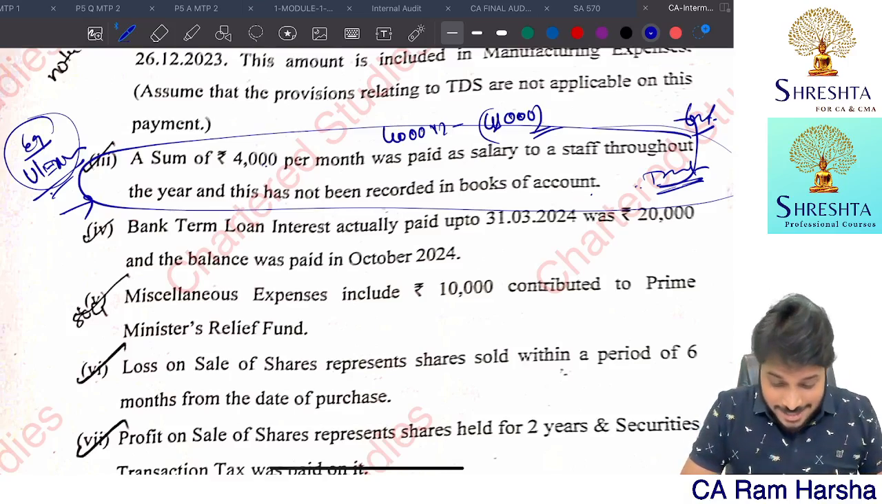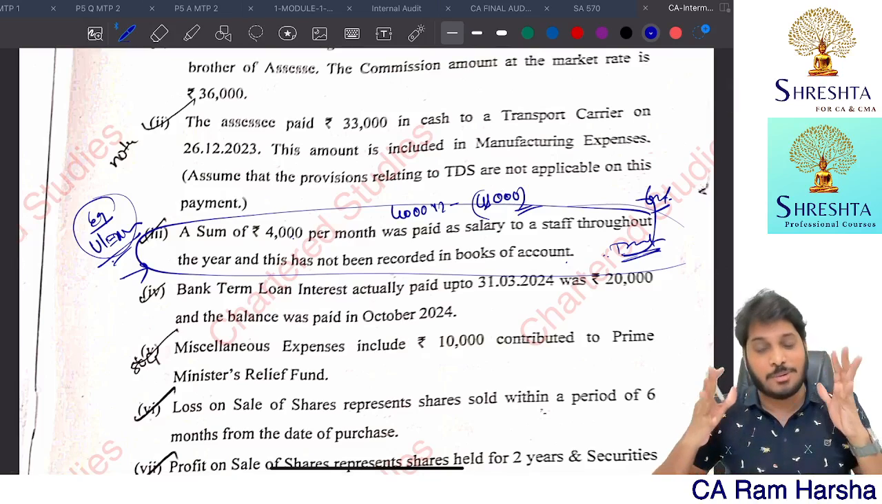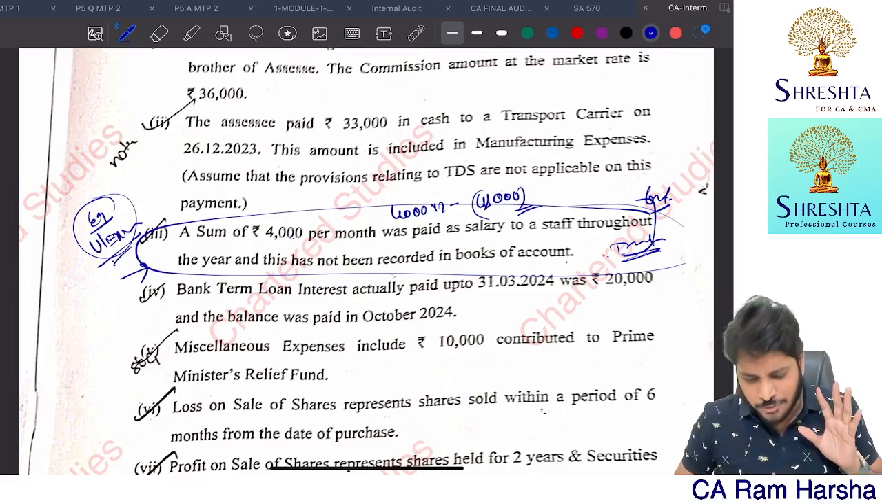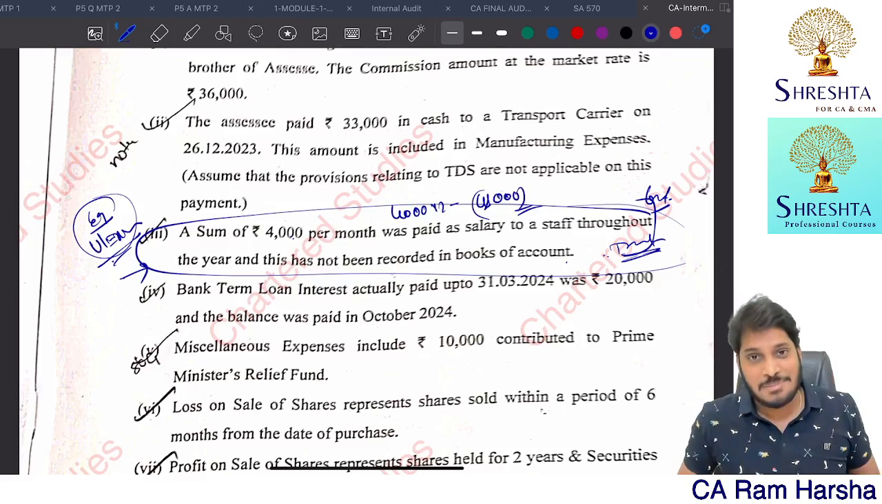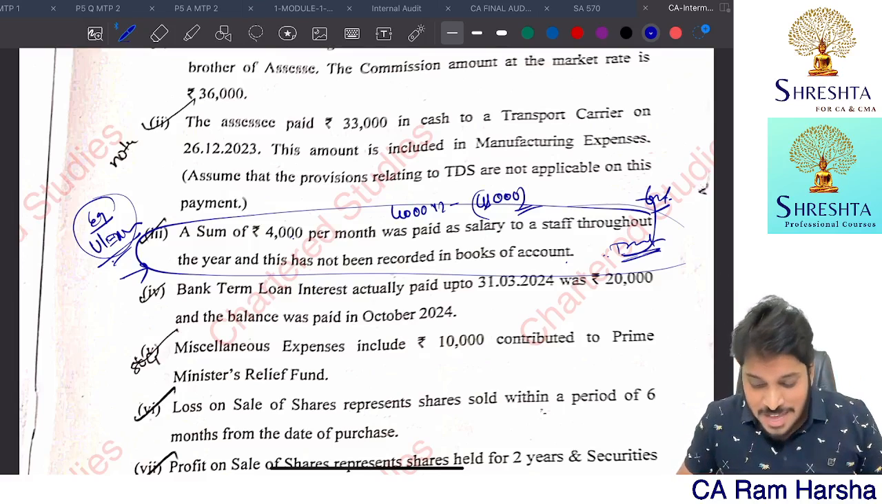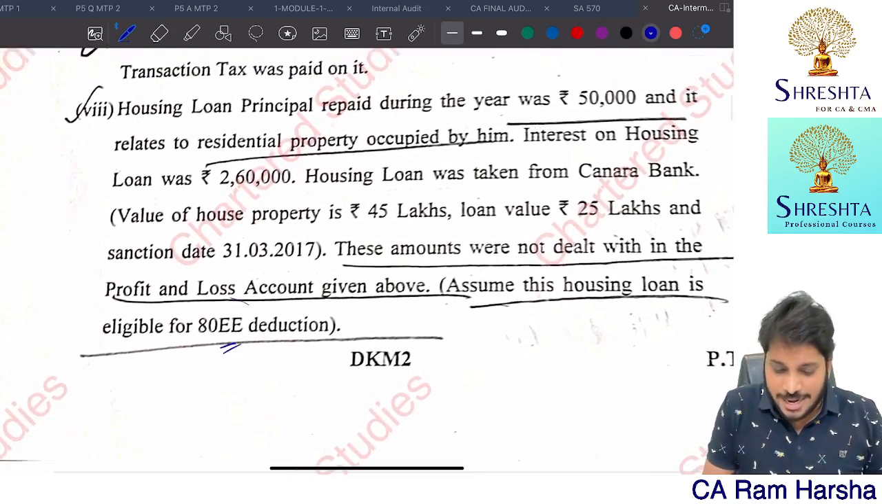One more thing: this entire problem is something we solved in our IPCC. This same problem, same numbers, just a few numbers are different. I did my IPCC in 2010, and that time also the same numbers. So I felt nothing here is much difficult except 80EE.